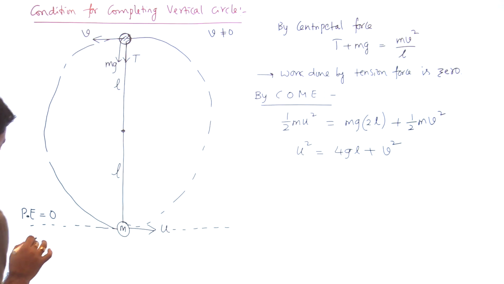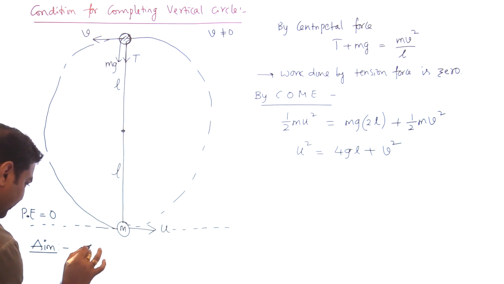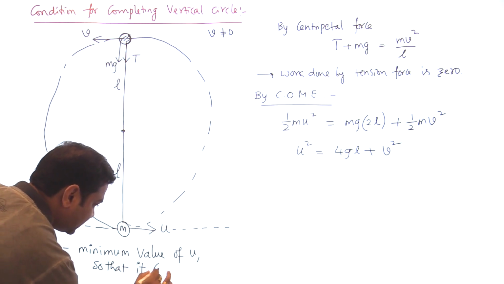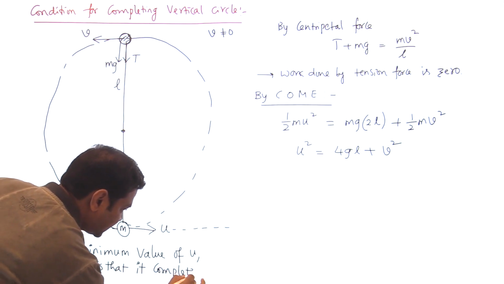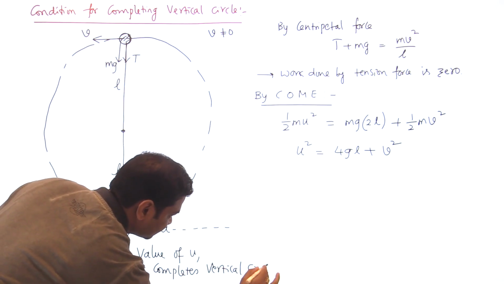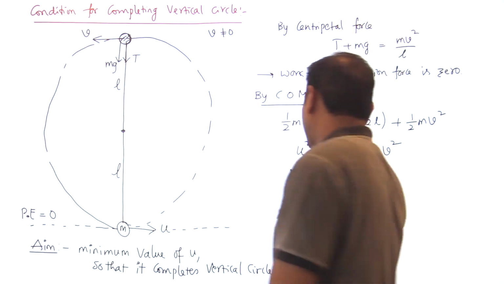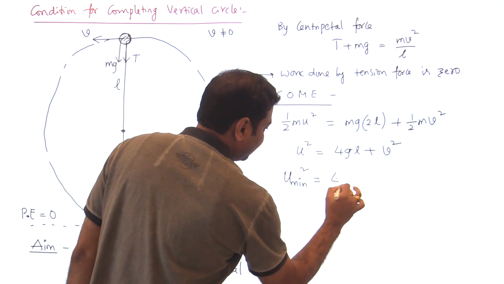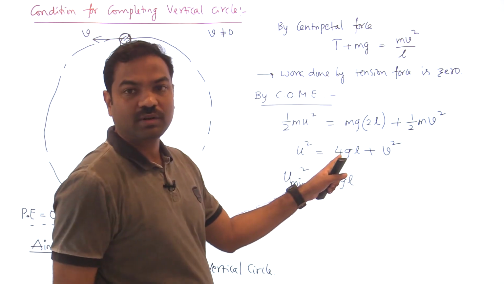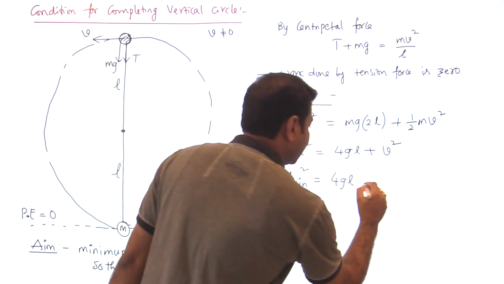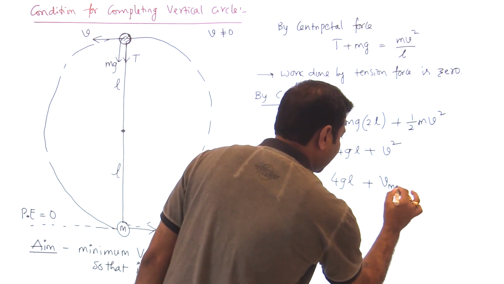What is the aim of this topic? The aim is to find the minimum value of u so that it completes a vertical circle. So I want to find the minimum u value. Since 4gL is a fixed value, g is constant and L is also constant, if the u value is minimum, then automatically the v value will become minimum.